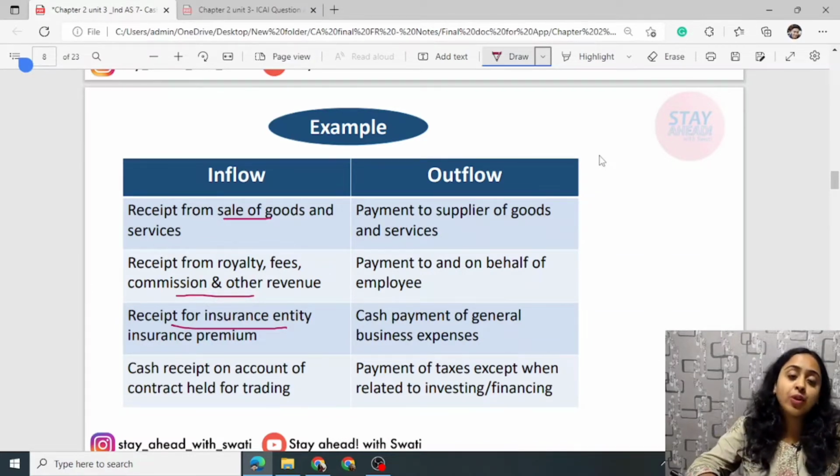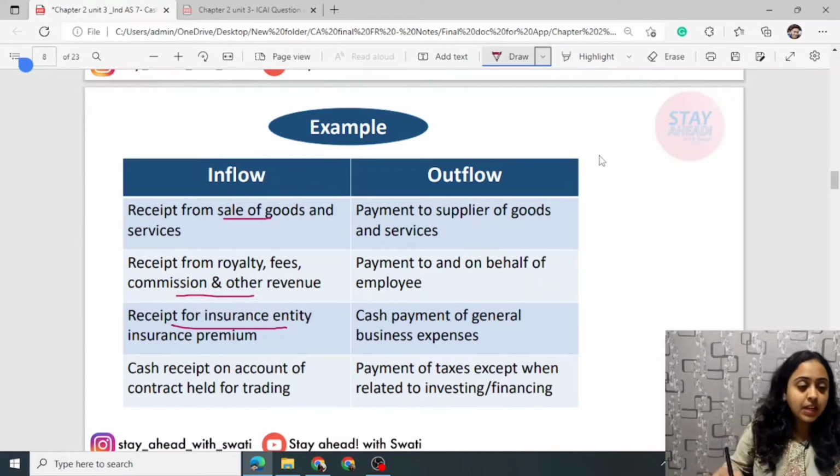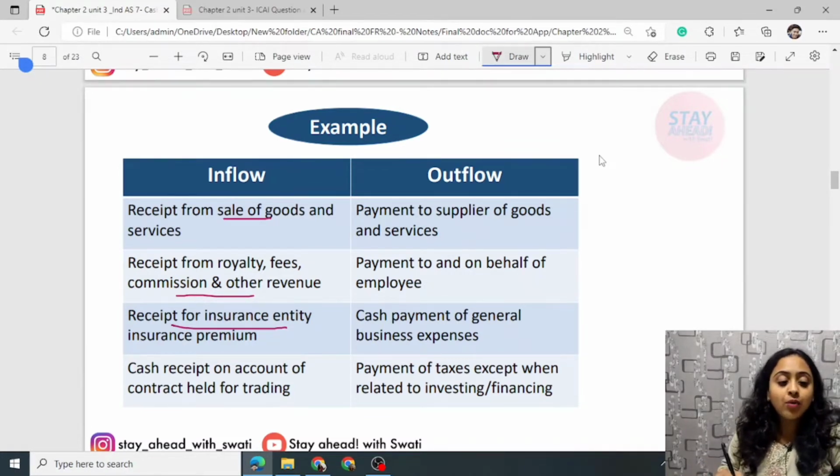This is an expense, or you can say an outflow, for our entity. Similarly, cash receipts on account of contracts held for trading. Then payments to suppliers, any payments made for goods and services, payments to or on behalf of employees, cash payments of general business expenses, and payment of taxes, except those relating to investing and financing.